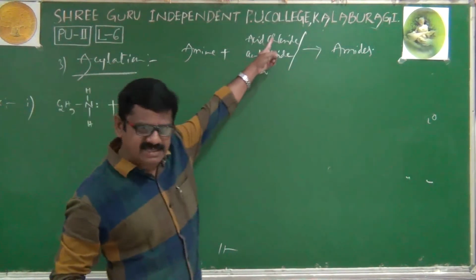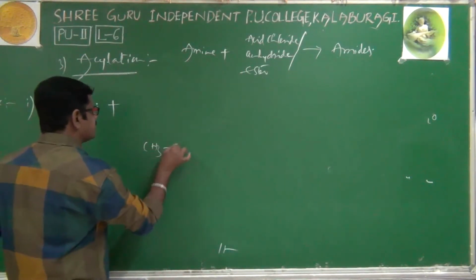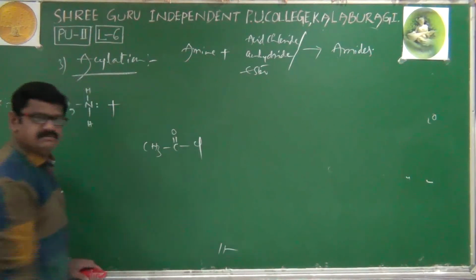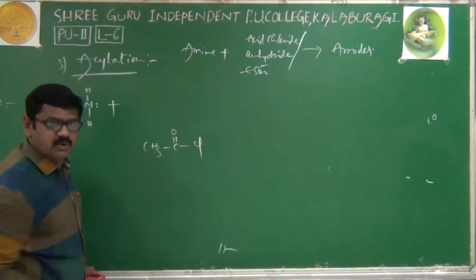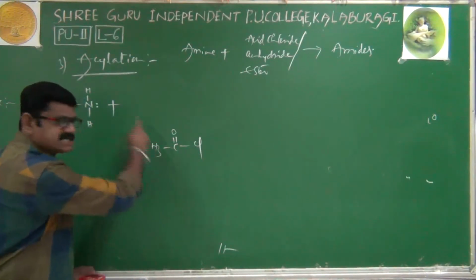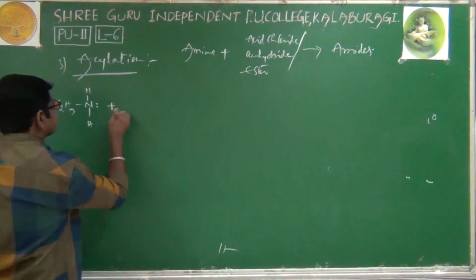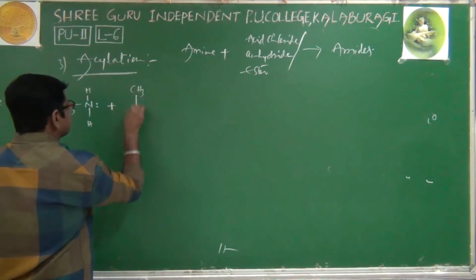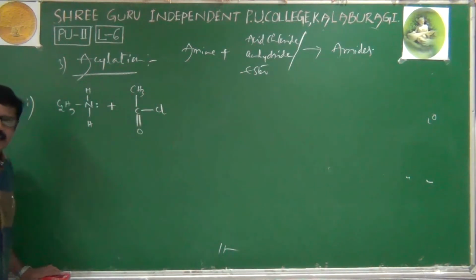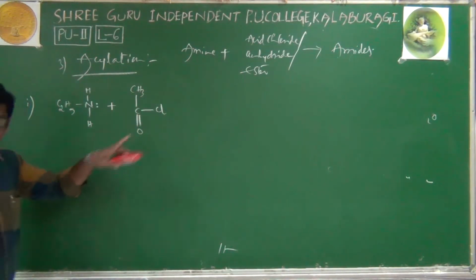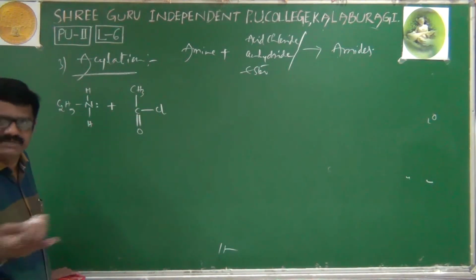amine is reacting with acid chloride. Which acid chloride are we using? We are using this acid chloride, CH3COCl, and its common name is acetyl chloride. Its IUPAC name is ethanoyl chloride. Now I will use this acid chloride here. Therefore, when the ethylamine is reacting with CH3COCl, acetyl chloride, let's see what happens.